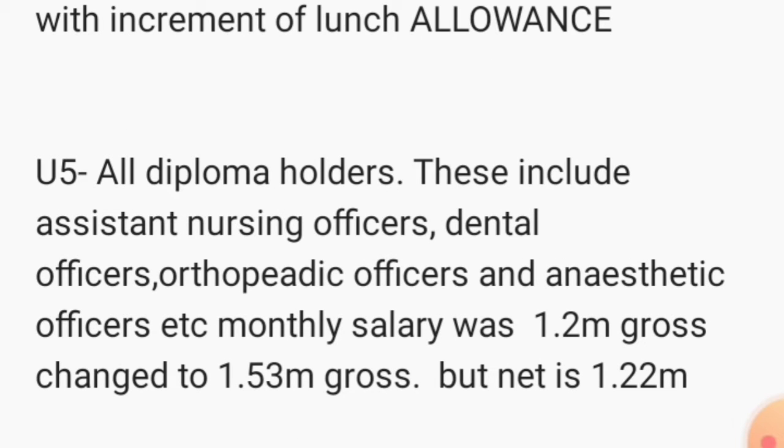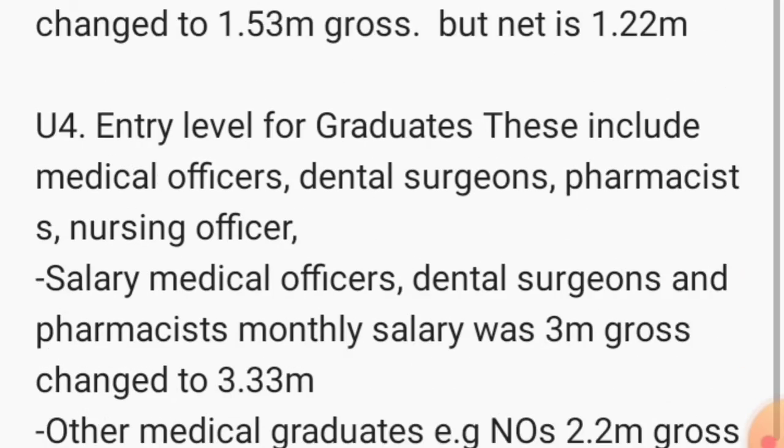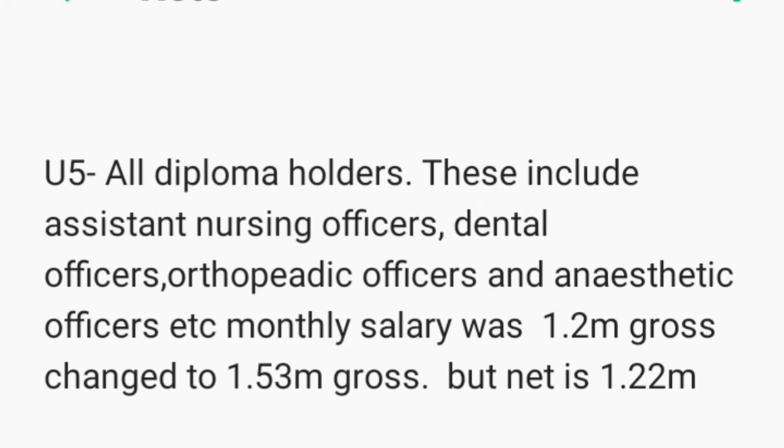These include assistant nursing officers, dental officers, orthopedic officers, anesthetic officers, and all those who fall under the salary range of a U5. So initially, these who fall under U5, their gross pay was around 1.2 million shillings. But this changed to 1.53 million shillings with the addition of the lunch allowance, which is 330,000 shillings. But when they deduct everything, they take home around 1.22 million shillings. That is a take home.